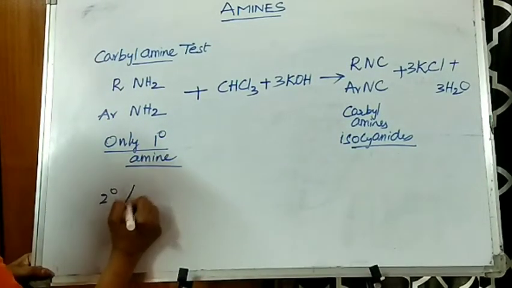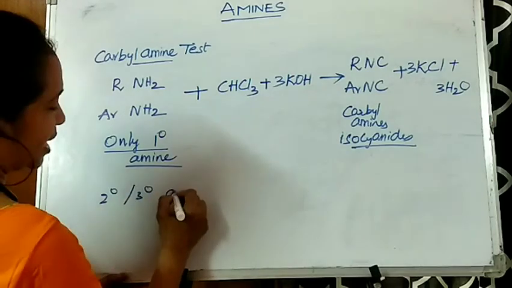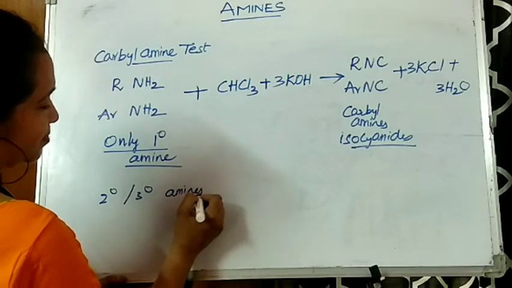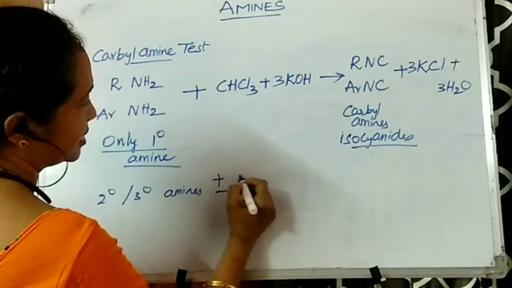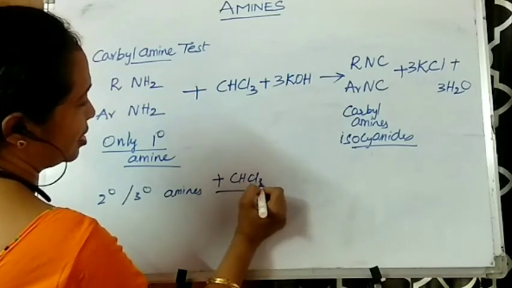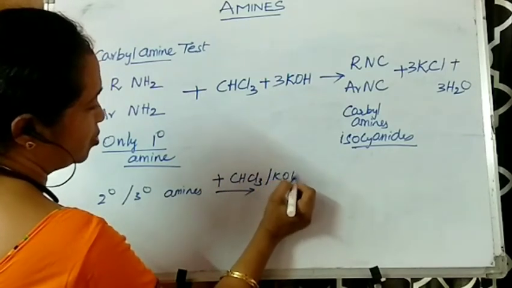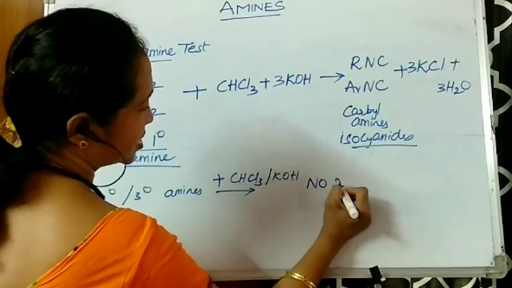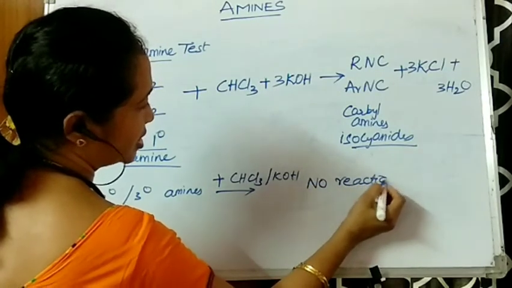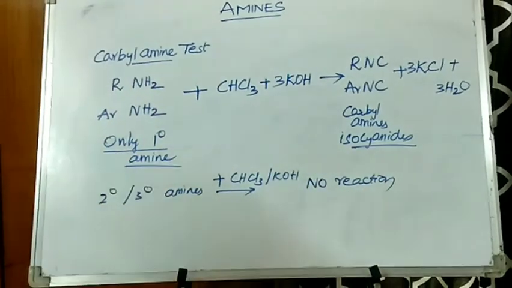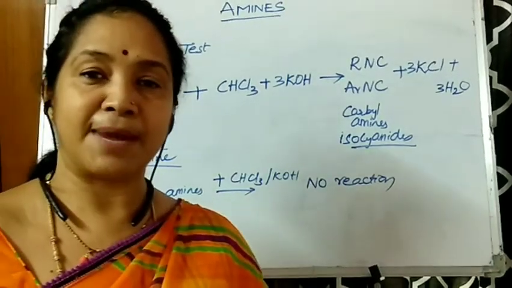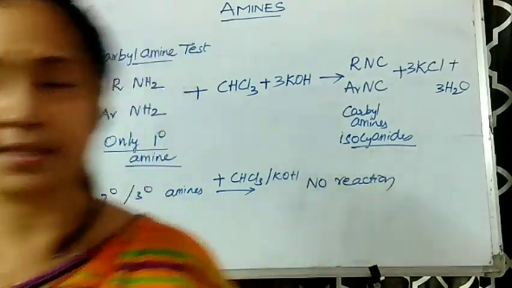So 2 degree as well as 3 degree amines do not react. No reaction with CHCl3 and KOH. This is a very important test which helps in distinguishing primary amines from secondary amines.